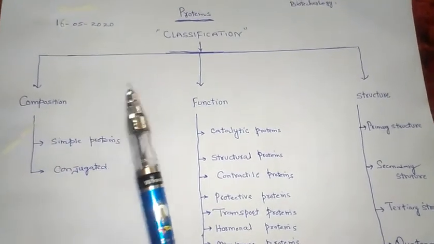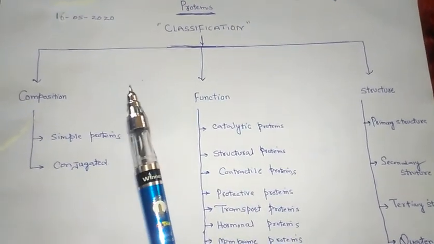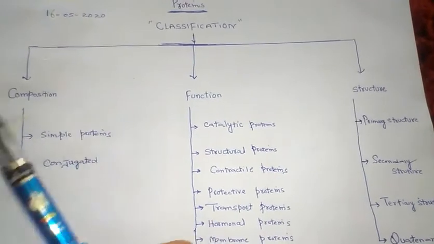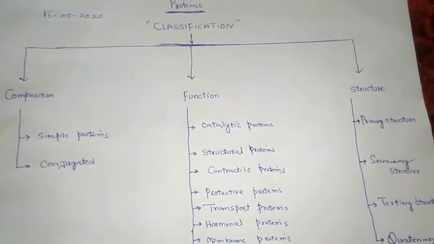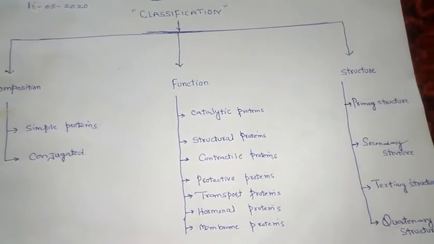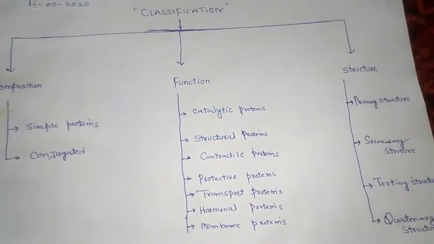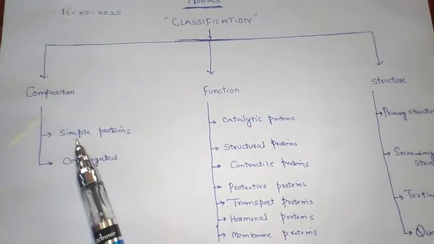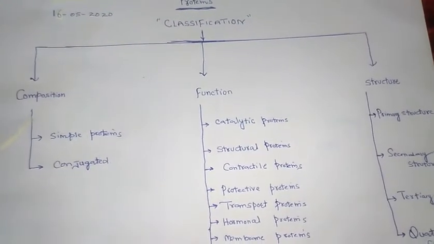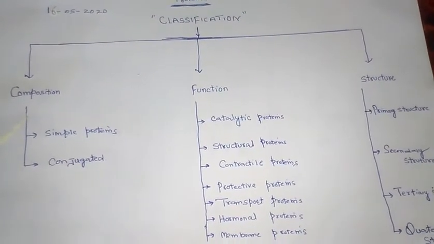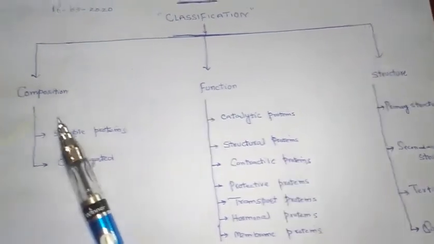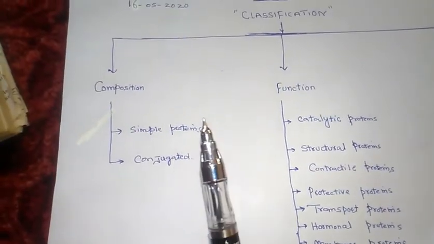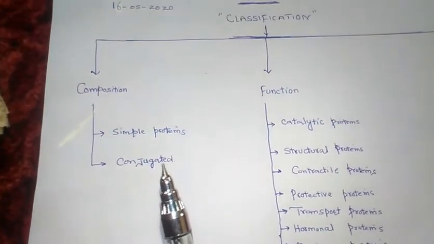Dear students, today we are going to classify proteins. Proteins can be classified in various ways: based on function, based on composition, and based on structure. So, based on composition, proteins can be categorized into two general classes: simple proteins and conjugated proteins.